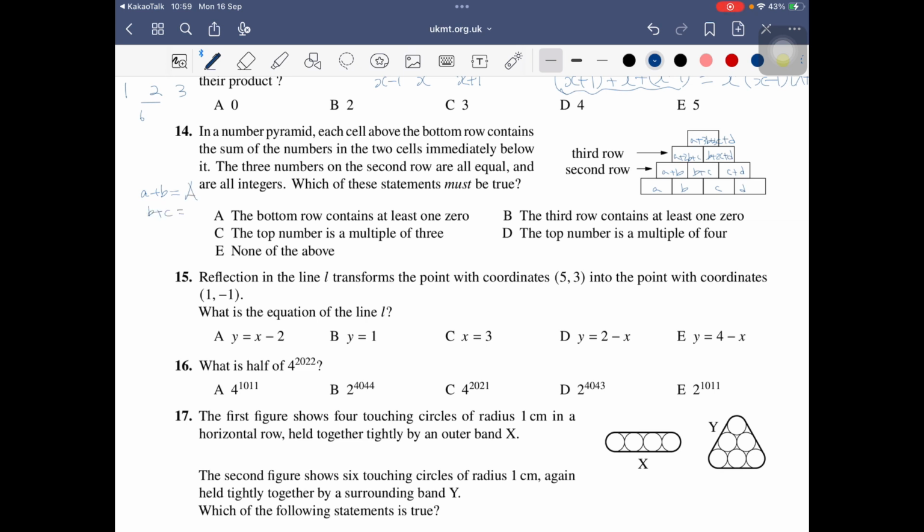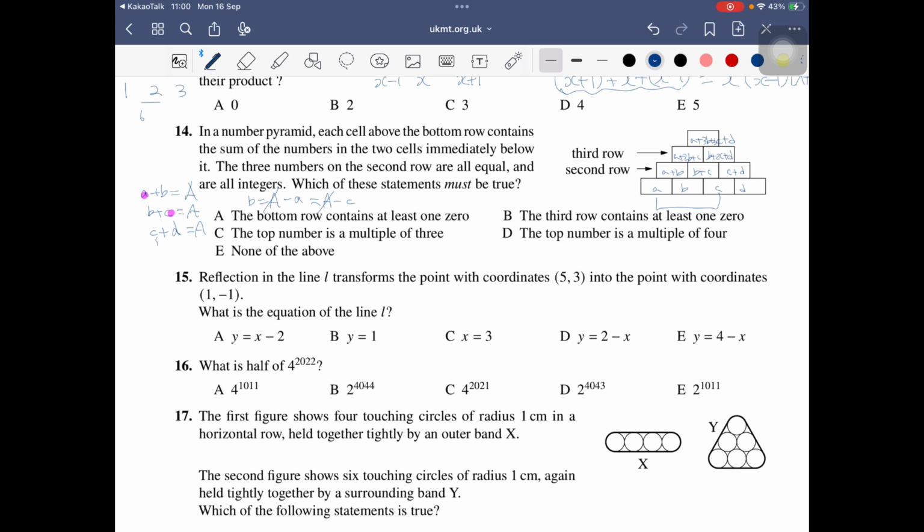Let's say C plus D equals A. But in this case, this should be the same, right? Because A plus B equals A, which means A equals large A minus B. The second equation also gives B equals A minus C. So B equals A minus A, also A minus C, which means A and C should be the same.